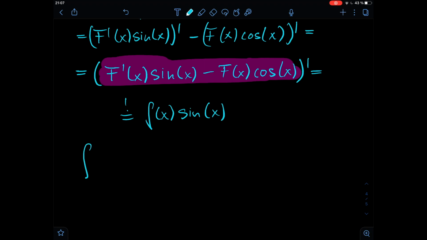So the integral from 0 to pi of f of x times sine of x